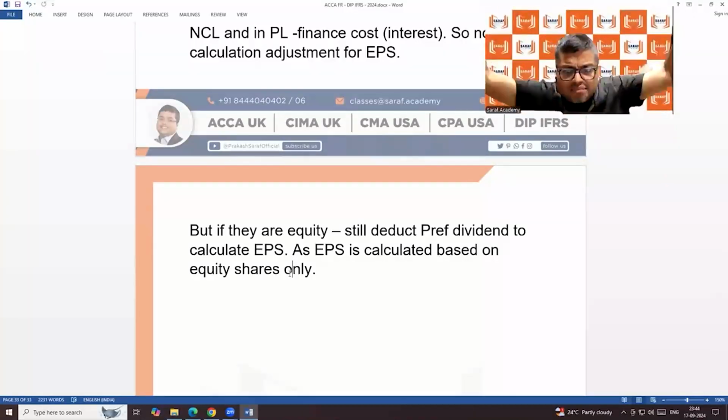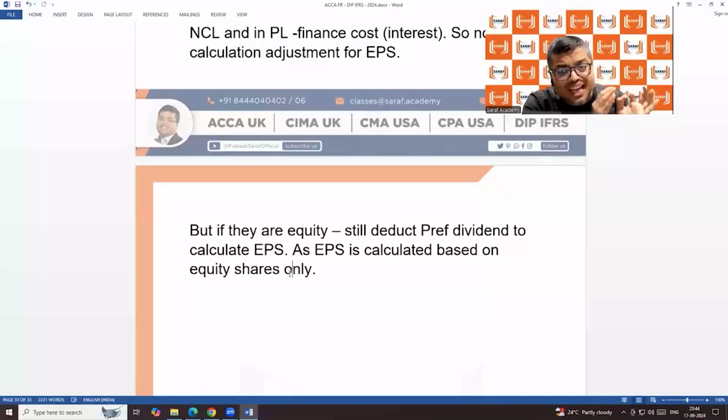Out of 100 companies in the world, suppose 99 companies don't have any preference shares. So in practical life, preference shares come up very rarely. But it is not that nobody has them. Some companies have preference shares. In the exam, they may give preference shares in the question.